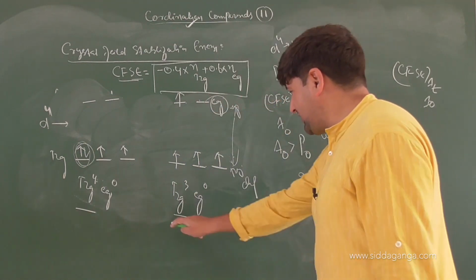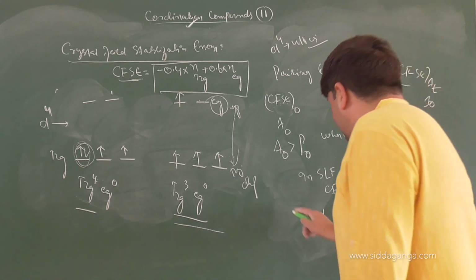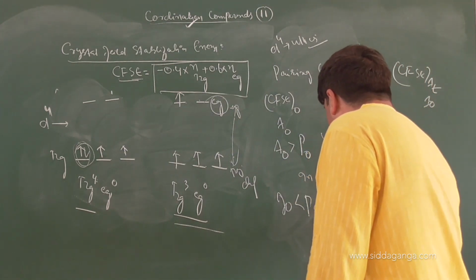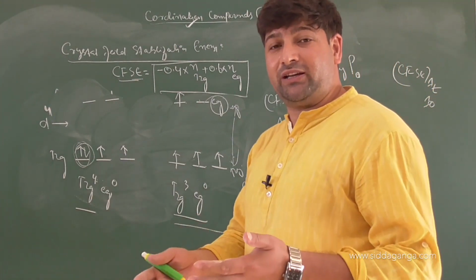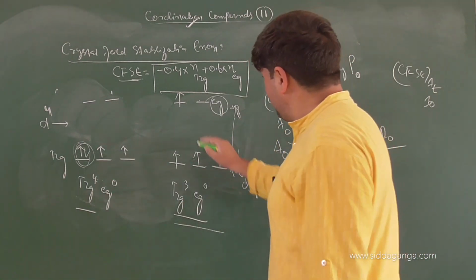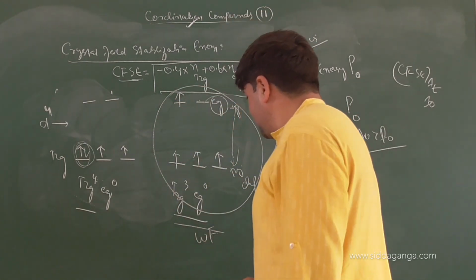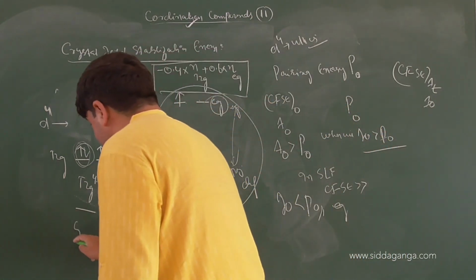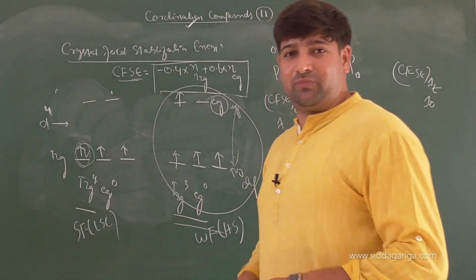Okay, now a very simple thing. When will unpairing occur? I mean to say, when will the electron go to the EG set? When delta 0 is less than pairing energy, the electron will go to which set? EG set. Very simple. So the energy required to unpair is less than to pair. Then the electron will definitely go to the EG state. So this will be the electronic configuration in strong field or weak field. That's why a weak field produces high spin complexes, while a strong field produces low spin complexes. We have learned yesterday low spin and high spin complexes.